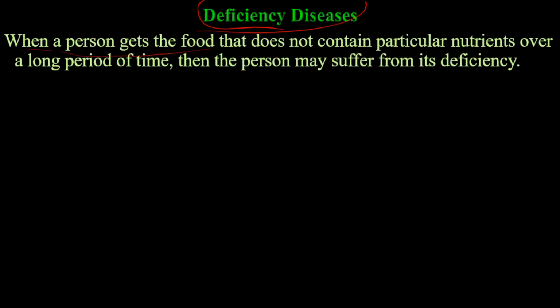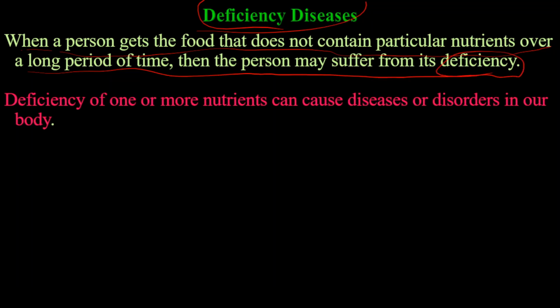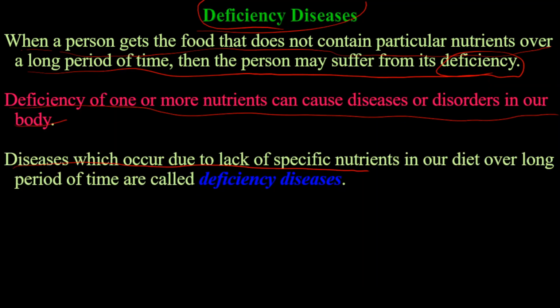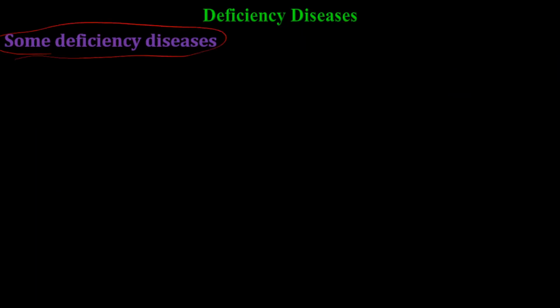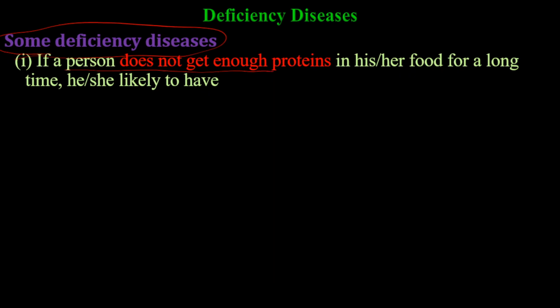When a person gets the food that does not contain particular nutrients over a period of time, then the person may suffer from its deficiency. Deficiency of one or more nutrients can cause diseases or disorders in our body. Diseases which occur due to the lack of specific nutrients in our diet over a long period of time are called deficiency diseases.